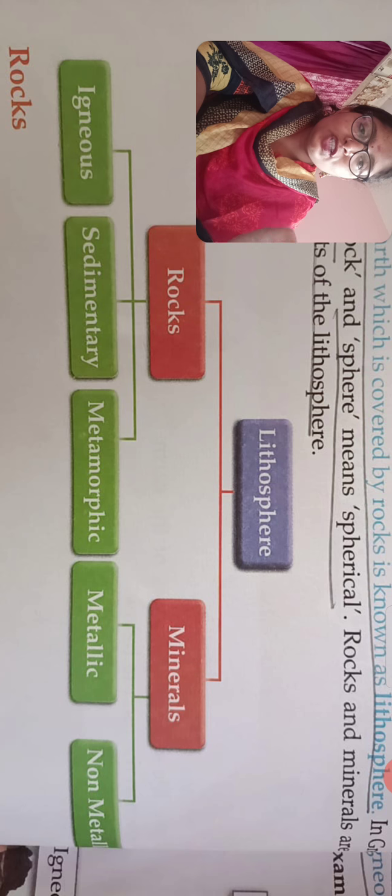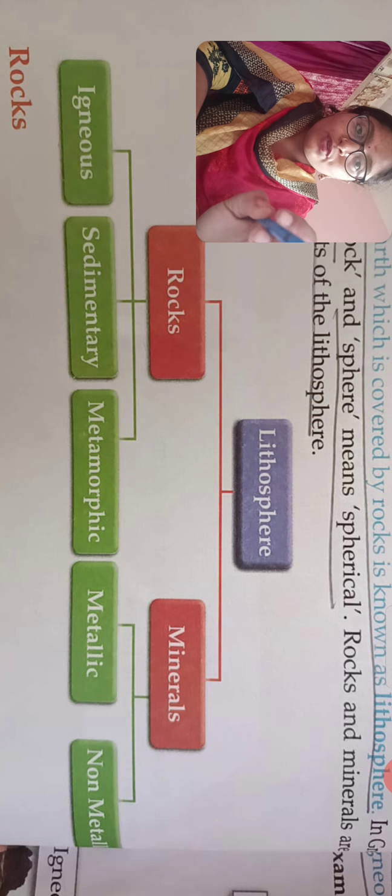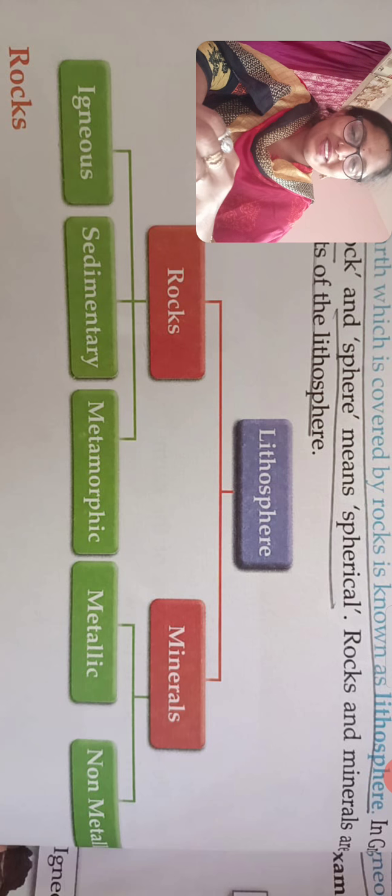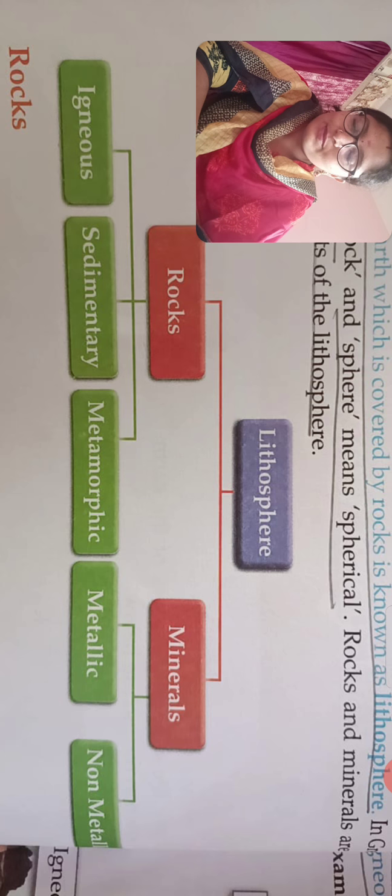See, you find the two components of lithosphere, and again here there are three types of rocks and two types of minerals. Today, I'll inform in the last again. What you have to do is draw this flowchart in your homework book once. Okay, I'll say in the last again in one more audio clip.